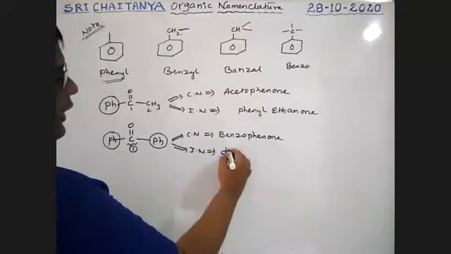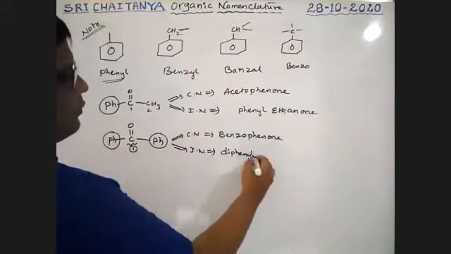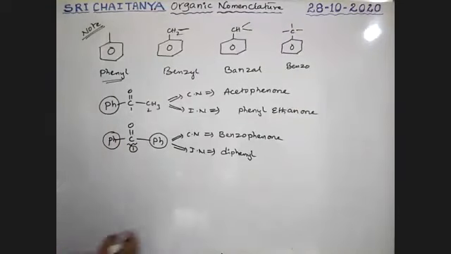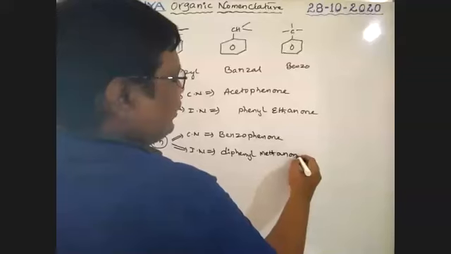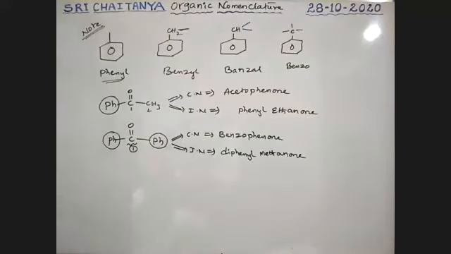So diphenyl methanone, first carbon, only one carbon. Diphenylmethanone is the IUPAC name of this compound. Okay, 1,1-diphenyl is accepted. 1,1-diphenylmethanone is also accepted, boys. But no need to mention the 1,1 because that should be the first carbon.